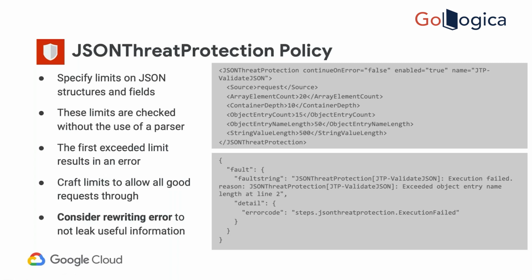So these kind of limits you are applying on the incoming JSON. If anything is breaking the limit, if someone is sending very large data, you can block it. These limits are checked without the use of a parser on APG, so that's why it can stop it. Whatever limit you are setting, if a request is within the limit, then only it will allow it. If anything is breaking the limit, it will throw an error. Usually we write a section for that, which we will cover in chapter number 6. We have the error handling section, so we will write an error handling section for that, the fault rule.